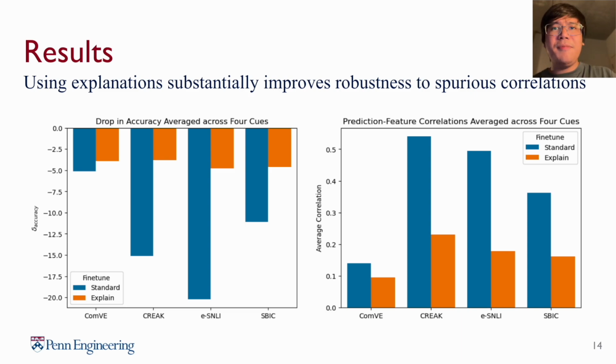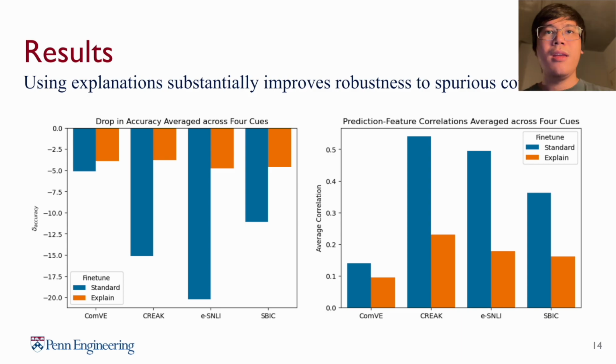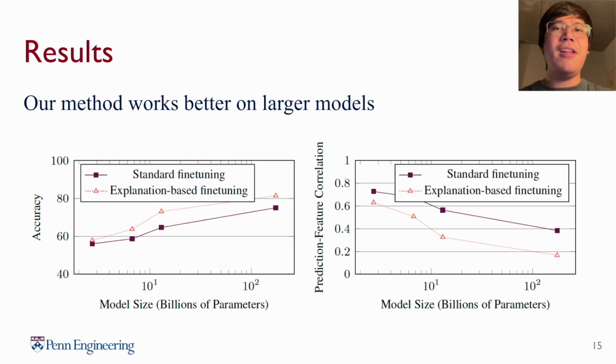Overall, we can say from these plots that explanation-based fine-tuning does a great job protecting models from the distributional shift after training on a dataset containing spurious cues. We also perform scaling experiments on explanation-based fine-tuning by using this method on the 4 available sizes of the base GPT-3 model. Looking at the accuracy and prediction feature correlation plots, we see that our method works better as we increase the model size. This is likely due to the fact that larger models are more capable of generating natural language explanations, similar to what we see with chain of thought prompting.